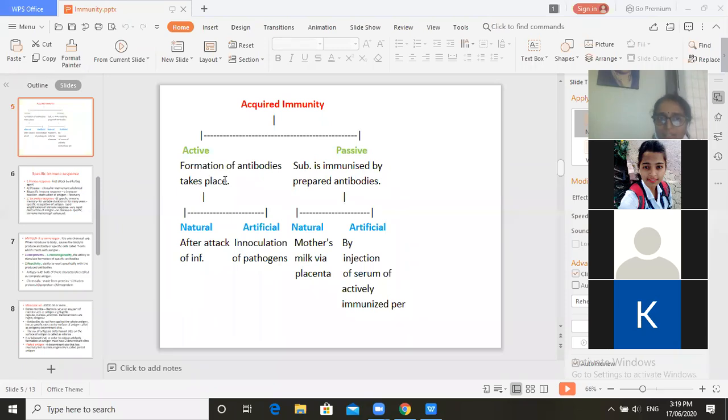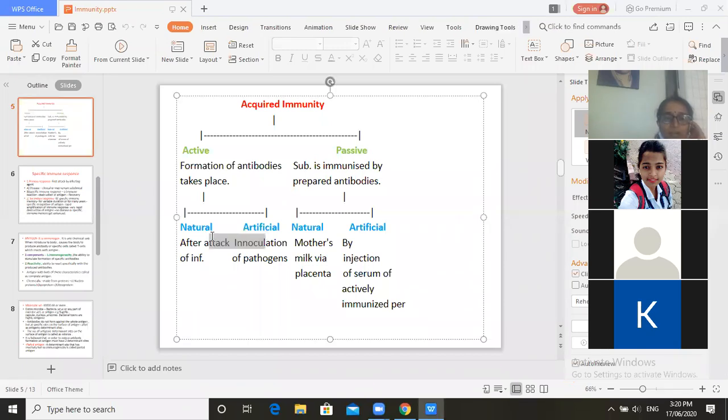Formation of antibodies takes place after inoculation, either naturally, that is the first attack or second attack of that particular infection or pathogen. Naturally immunity gets developed, and artificially, when we inoculate or inject any semi-active organism, bacteria or viruses, in the body, the formation of antibodies takes place after that. Okay, so natural and artificial.